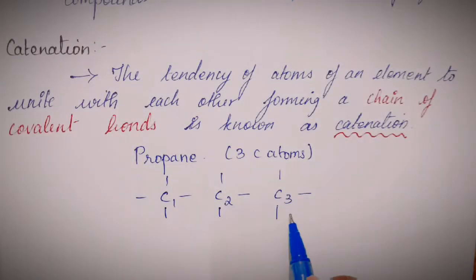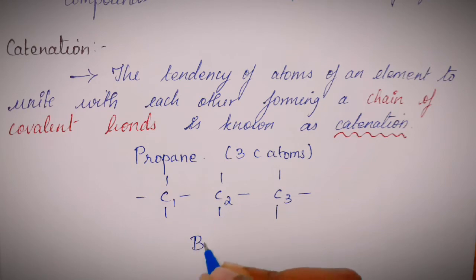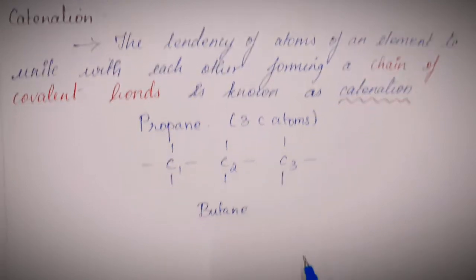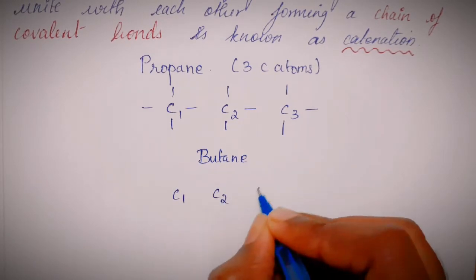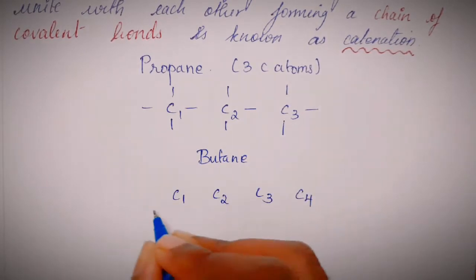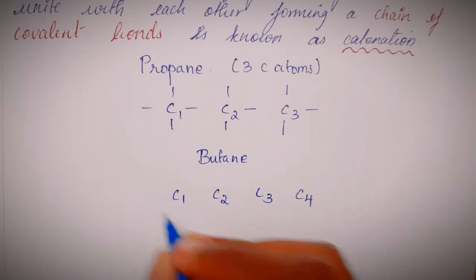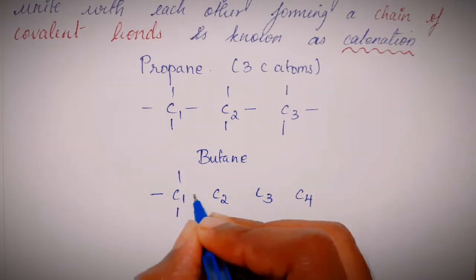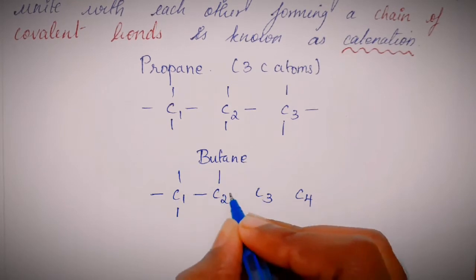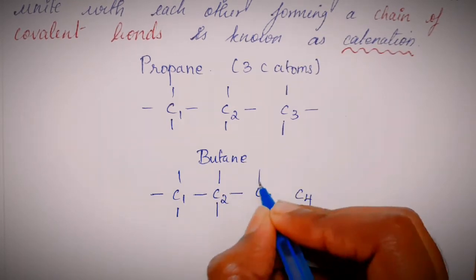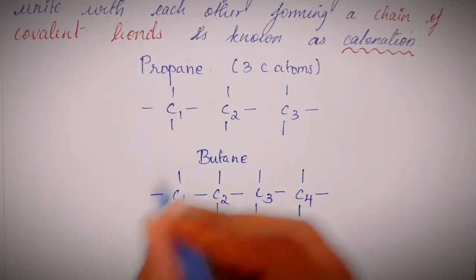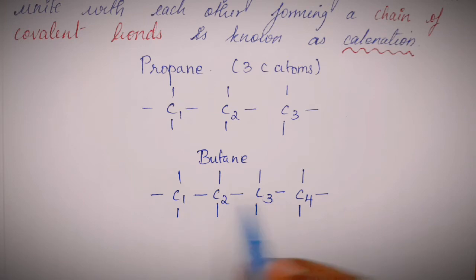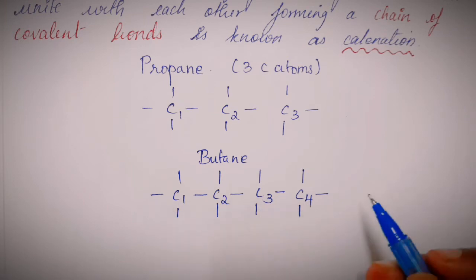I have written only a chain with 3 carbon atoms. Let's look at a chain with 4 carbon atoms, which is butane. Butane will have 4 carbon atoms. So I'm writing C1, C2, C3, C4. All the carbons will have 4 single bonds. So when you count, you will have 4 carbon atoms which are bonded to each other, showing catenation.